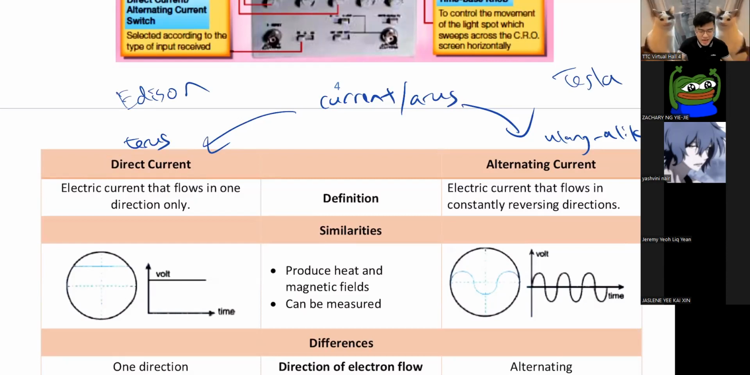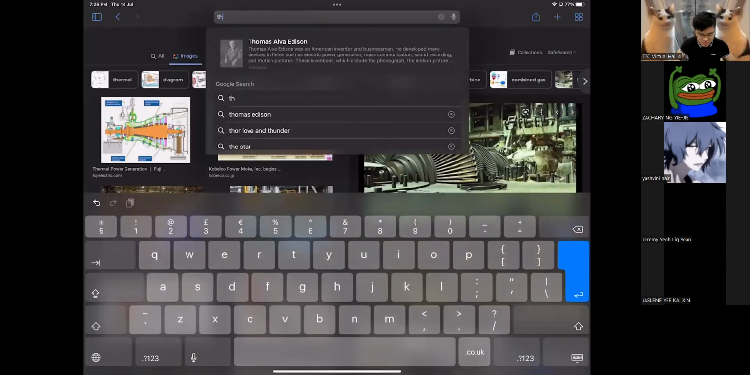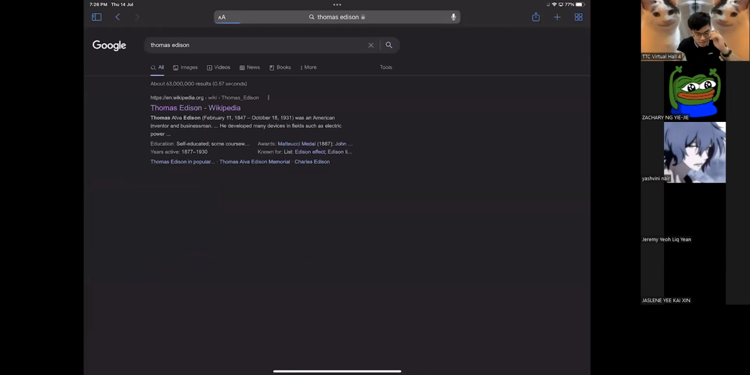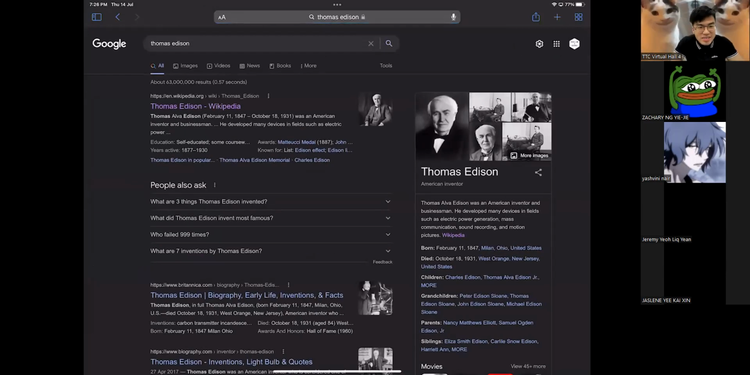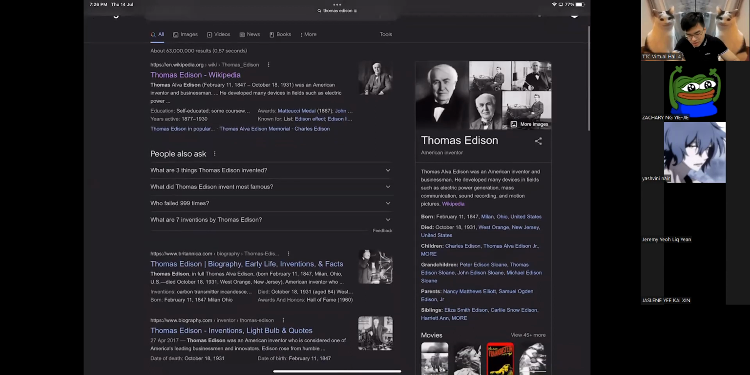So who's Edison? I'm sure you know who this is. Thomas Edison, the guy who so-called invented the light bulb. A little bit of story to tell you here, guys. Edison did not actually invent the light bulb, just in case you don't know. He just stole someone's design, he patented the thing.